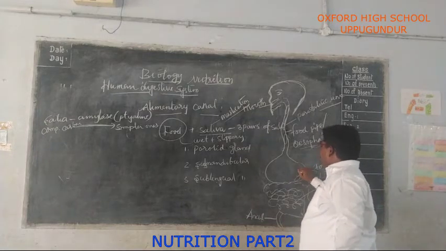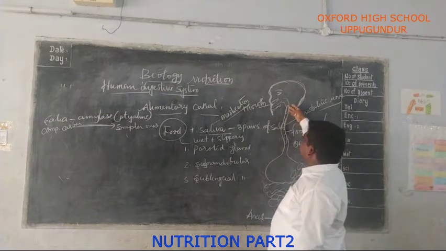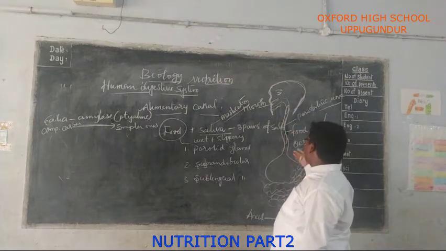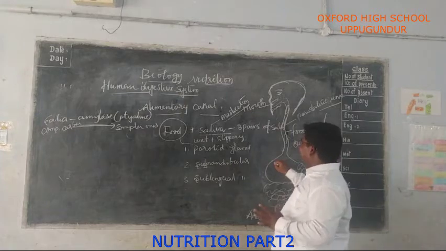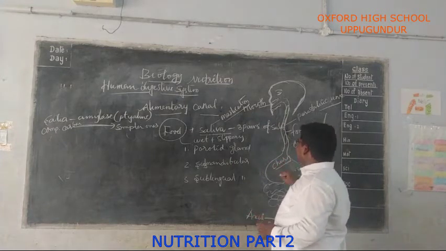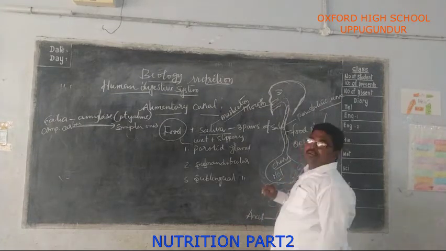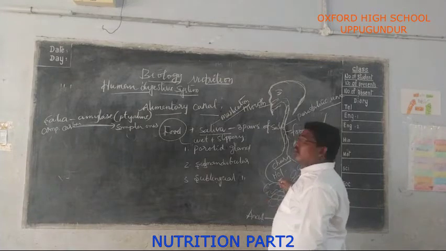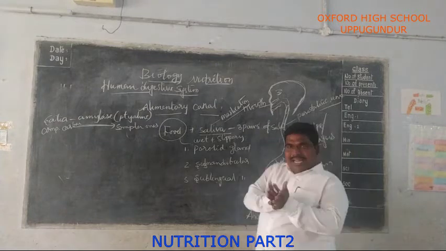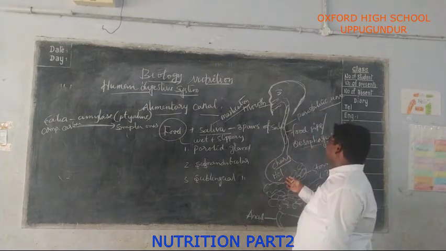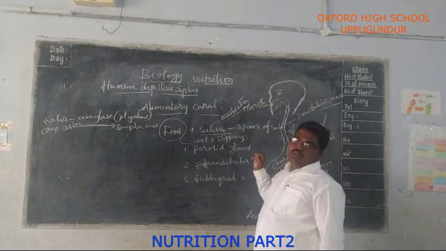Now the food came into the stomach. The soft food mixed with saliva passes through the esophagus into the stomach. In the stomach, the food is churned. It is mixed with gastric juice and hydrochloric acid, a very strong acid, a very strong digestive juice. Do you know churner? Like that, the food gets churned with the hydrochloric acid and mixed with the digestive juices.